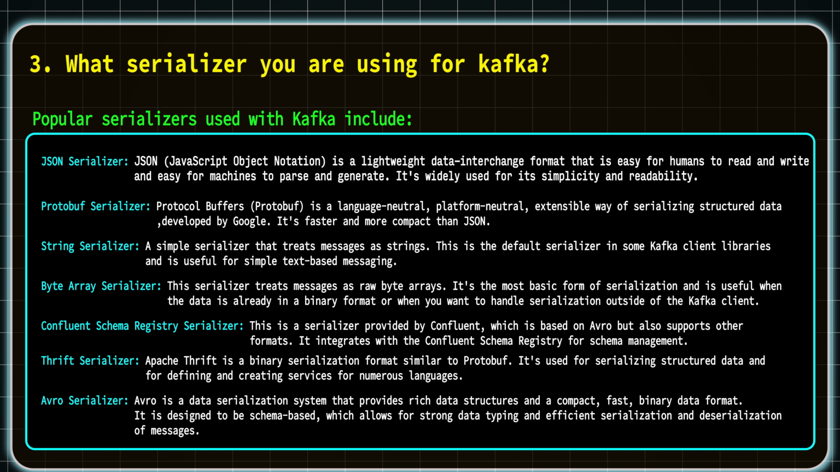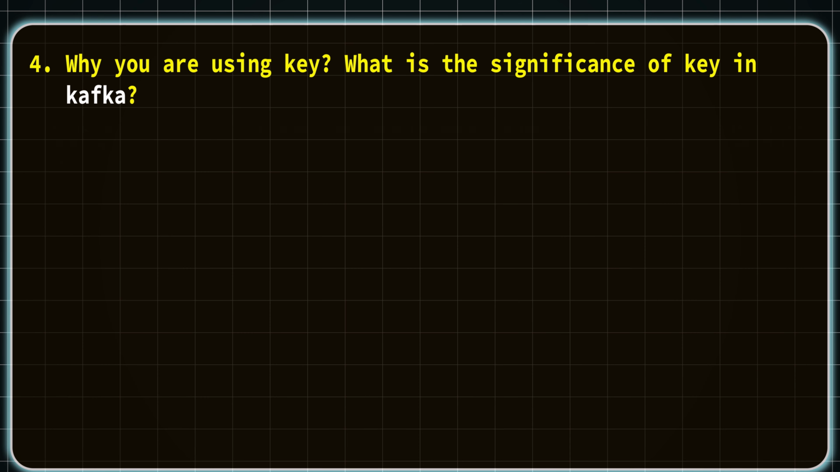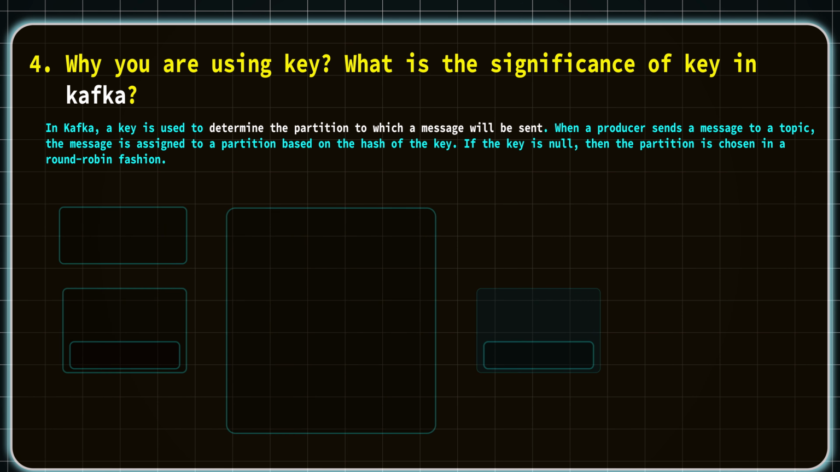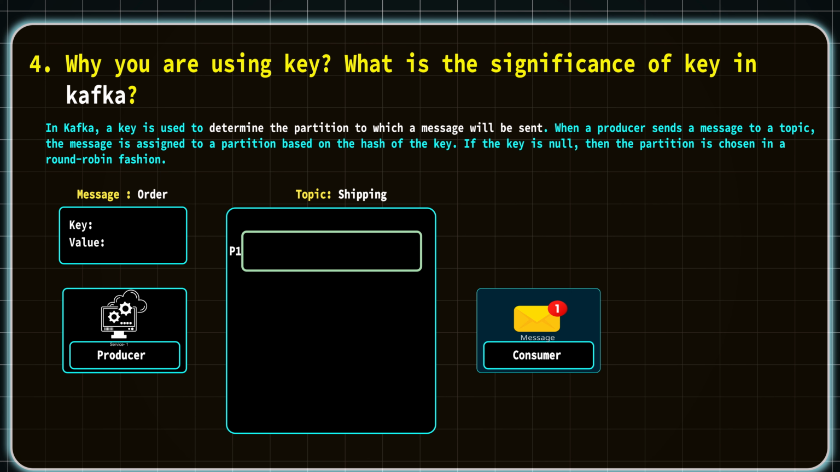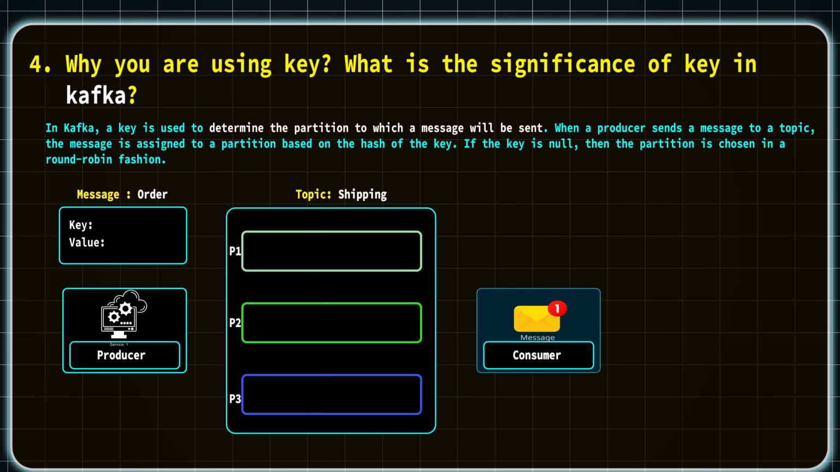Coming to the next question, that is the fourth one. Why are you using a key? What is the significance of key in Kafka? Yes, you have already heard it in our discussion now, right? You are right. When we discussed the structure of the message that is going to the topic, there is a key involved in that, right? And this key plays a significant role, which is used to determine the partition to which a message will be sent. So the key is used to identify its respective partition.